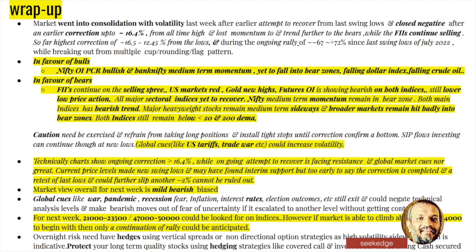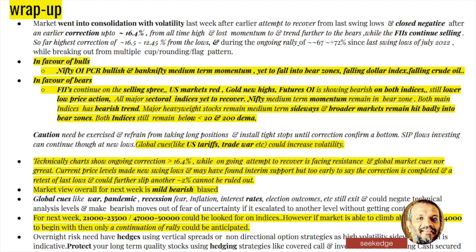Now, if you try to put all the different factors in favor of the bulls and the bears: for the bulls, Nifty options data is still bullish, and Banknifty medium-term momentum has not tipped into the bear zones, it is yet to fall into the bear zones. That's the only thing for Banknifty. On the contrary, expansion of the Bollinger Band has happened in Banknifty.